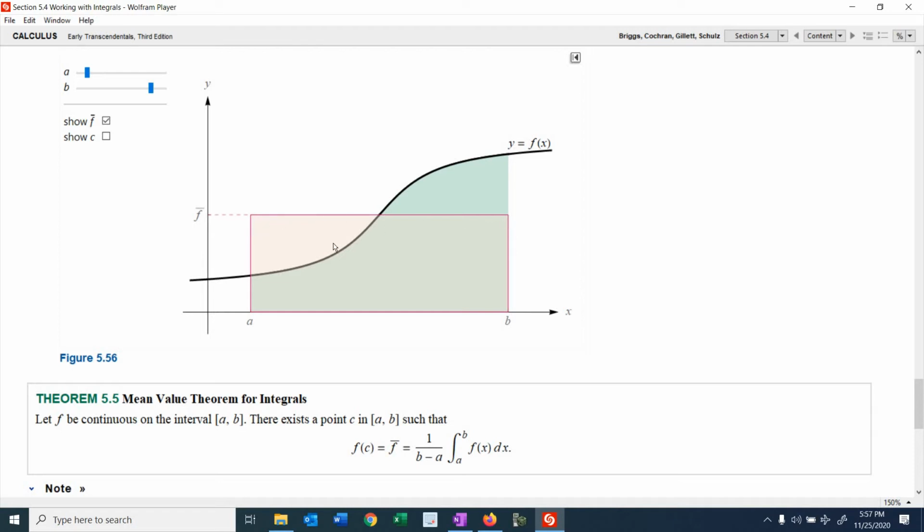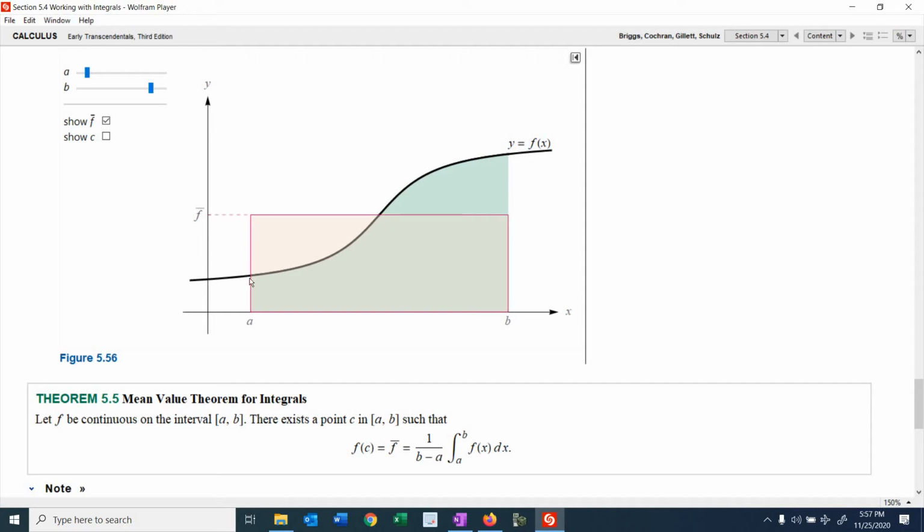So that's f bar. Now notice that since the function is continuous on this closed interval from a to b, f bar must intersect the function at some particular point, which we're going to call c. And notice that c is contained in this closed interval from a to b.